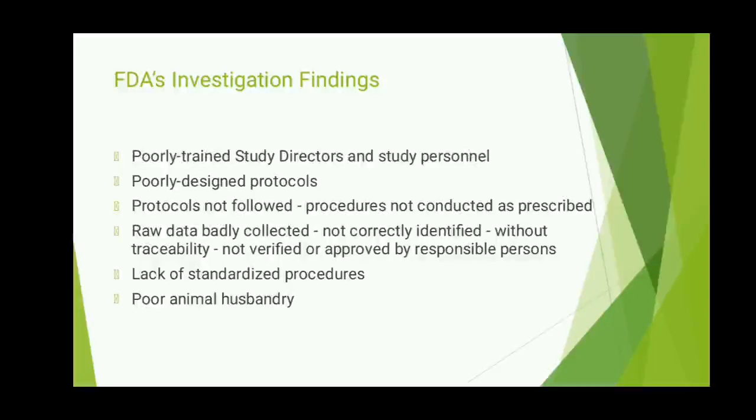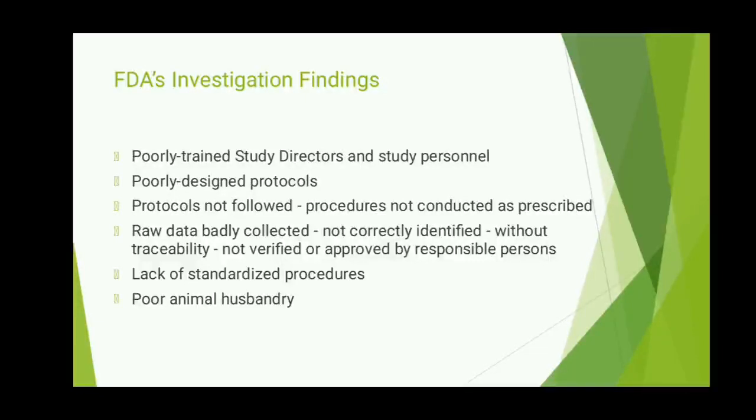And finally, poor animal husbandry, as you can see in the case of IBT, which we discussed in our previous slide. So these are the findings of FDA during the investigation: study directors are not properly trained, protocols are not designed properly, and the protocols that are designed are not followed, and also the raw data are not verified by the responsible person.